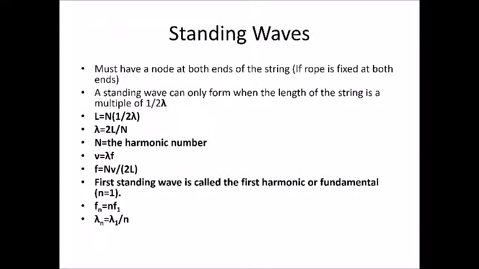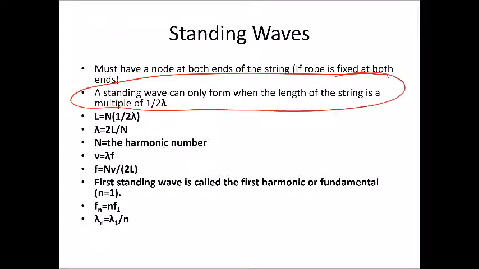So to get standing waves, we must have a node at both ends of the string. A standing wave can only form, and this is important, only when the length of the string is a multiple of 1/2 the wavelength. We saw this equation earlier. L is equal to the harmonic number times 1/2 the wavelength.